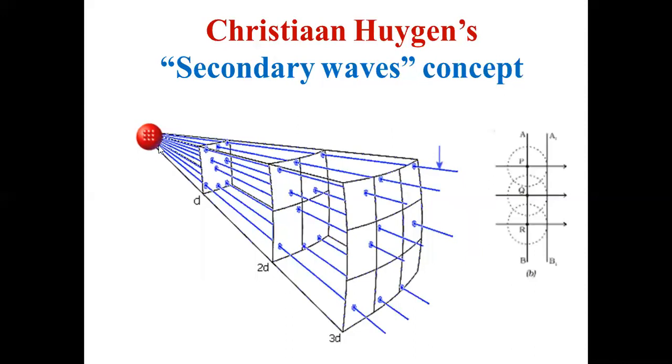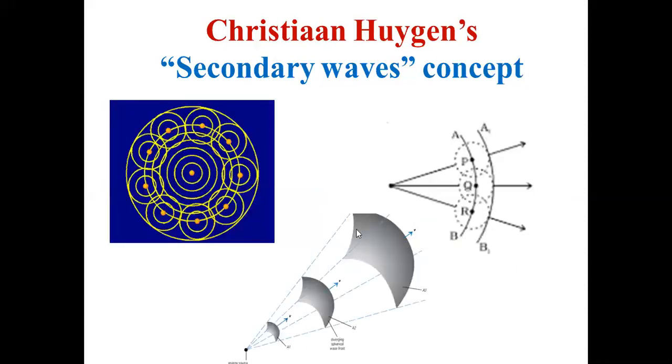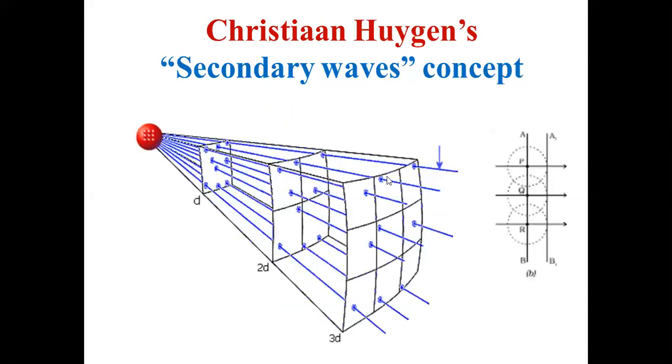And whether it is a linear source or a point source, whatever be the source of light, when you take it at a larger distance, this wavefront becomes almost a plane. So for a point source, you can see the sphere here. When it is at a very small distance, a point source is emitting a spherical wavefront. When you are at a very large distance, a point source is emitting a plane wavefront. So when the distance is very large, the wavefront, the secondary waves, look almost plane, even though they form a sphere. They almost look like a plane, and this is a plane wavefront, and that is very similar to parallel rays.